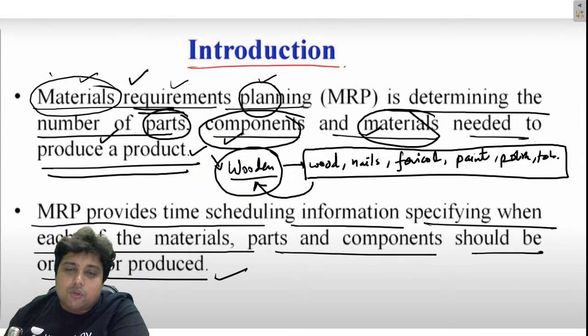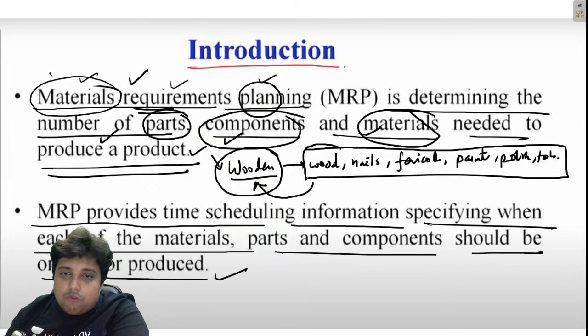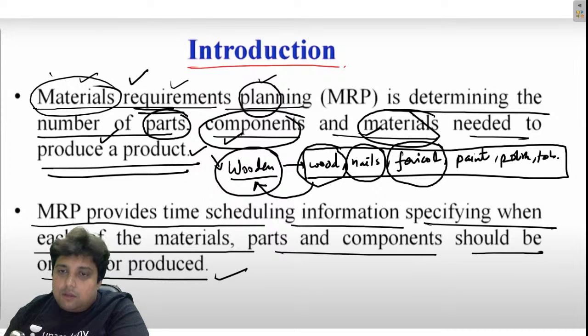It helps you to plan everything for you. Planning means it will make sure that we have a sufficient amount of wood, nails and fevicol. This will be calculated using the requirement of these materials: wood, nails, fevicol, paint, polish, tools, etc., for one chair.